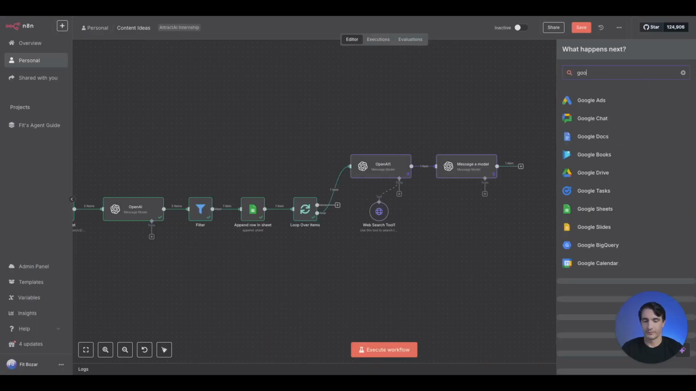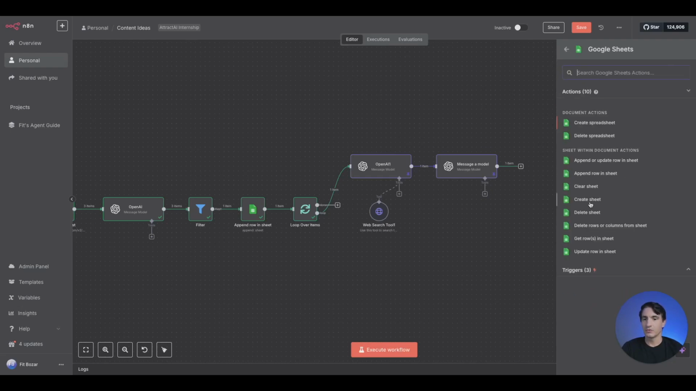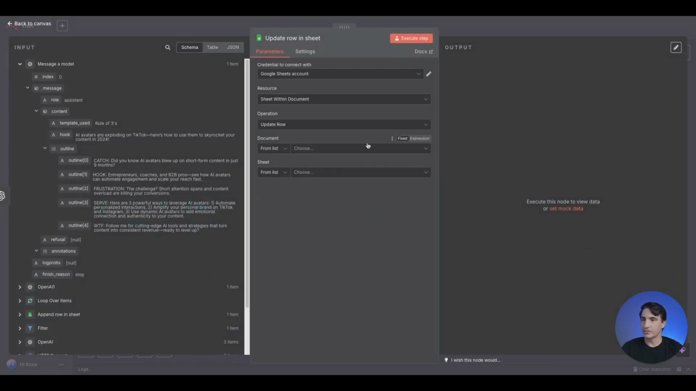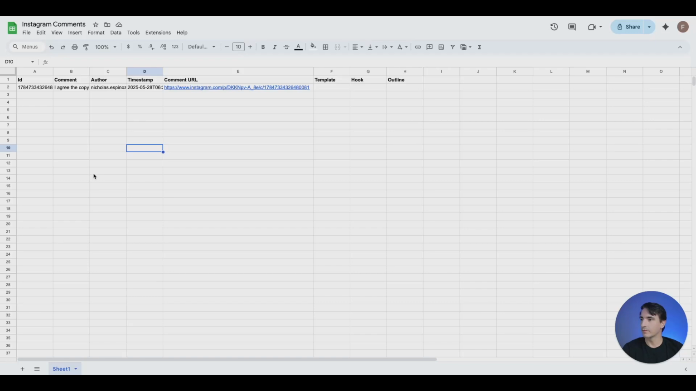And add another node, a Google Sheet, update row in sheet, and again here you'll just connect the document from the sheet that we used. We can go ahead and add some columns to the sheet: hook, outline, and template used. So in here we added the template, hook, and outline columns.